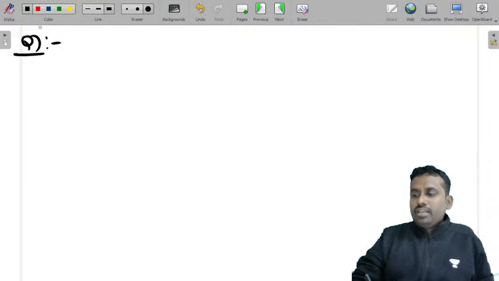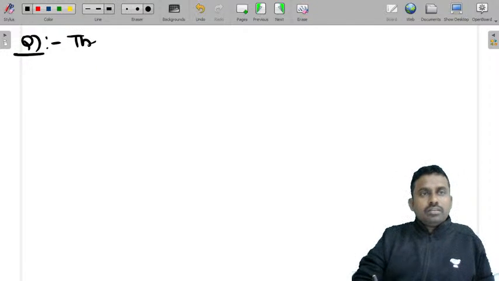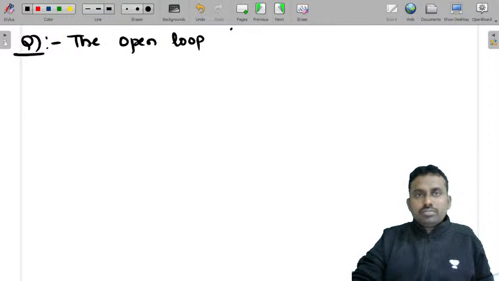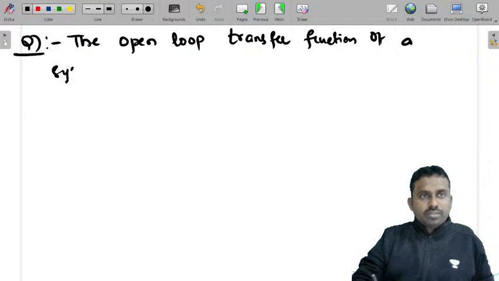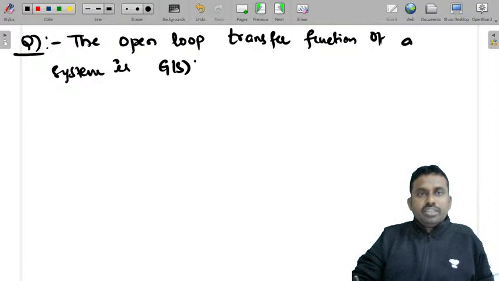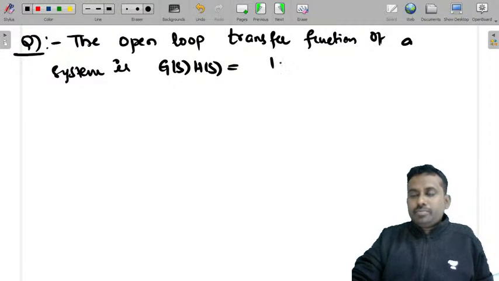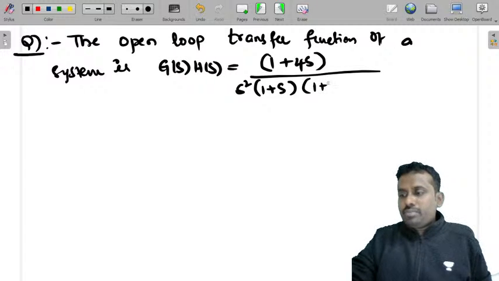The question is, the open loop transfer function of a system is G(s)H(s) equal to (1 plus 4s) by s squared into (1 plus s) into (1 plus 2s).